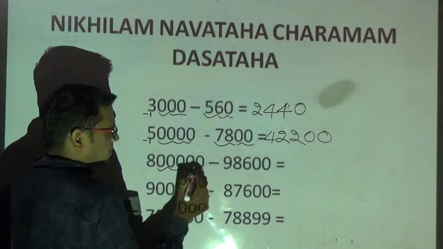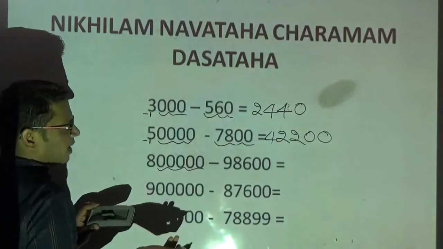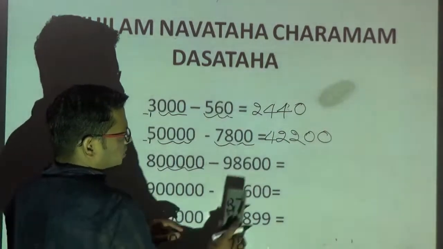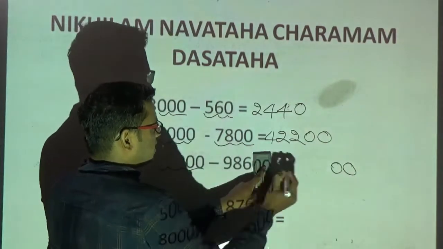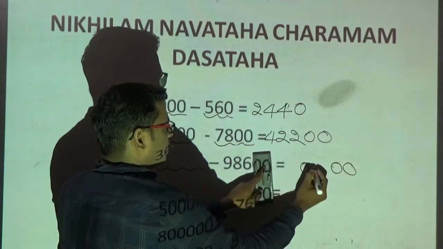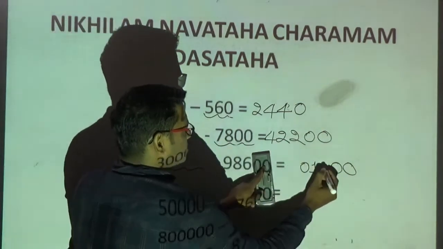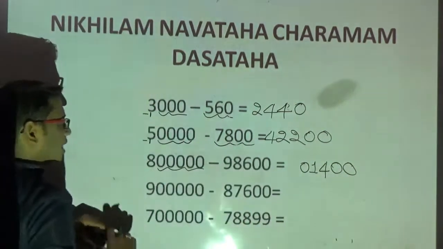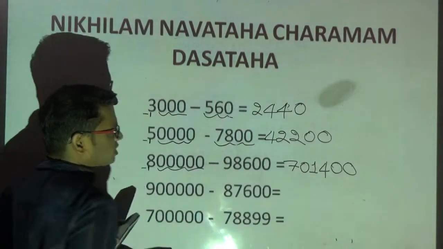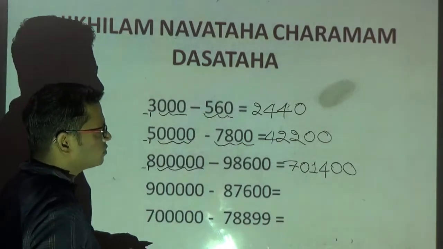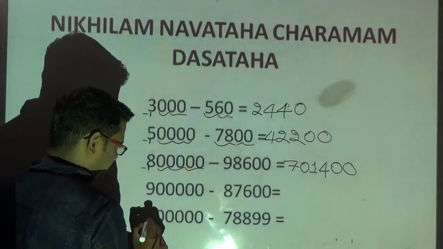Count how many zeros I am having here. 5 zeros. How many digits here? 5 digits. So I can apply all from 9, last from 10. First you ignore these zeros. You write the zeros at the extreme end. Okay. 9 minus 9, 0. 9 minus 8, 1. All from 9, last from 10. 10 minus 6 is what? 4. Okay, now here what am I having? 8. 8 minus 1 is what? 7. So the answer for this question is 7,400. Okay. We'll go for the next problem.